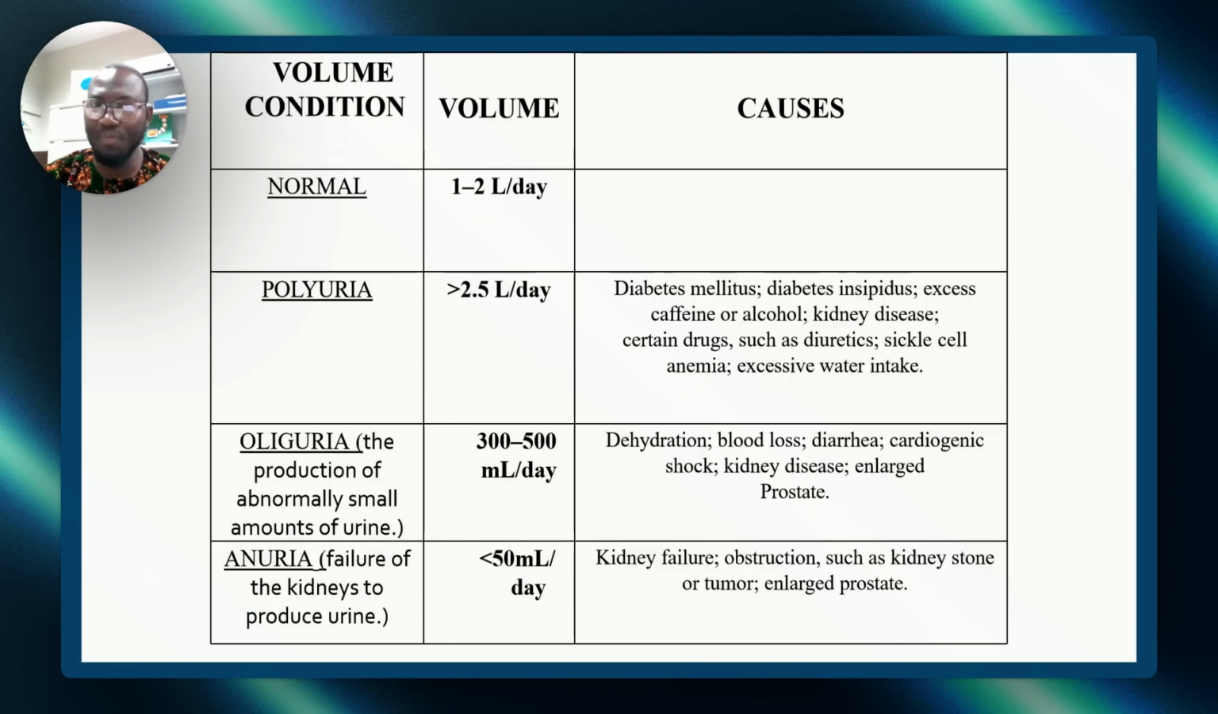Normal volume per day is 1 to 2 liters. Now, when it is more than 2.5, it's polyuria. Polyuria is usually caused in cases like diabetes mellitus, diabetes insipidus. You understand? Or maybe when you take excess caffeine, alcohol, kidney disease, certain drugs like diuretics, even sickle cell anemia, excess water intake. These are the things that could cause polyuria. Typically in diabetic people, polyuria happens.